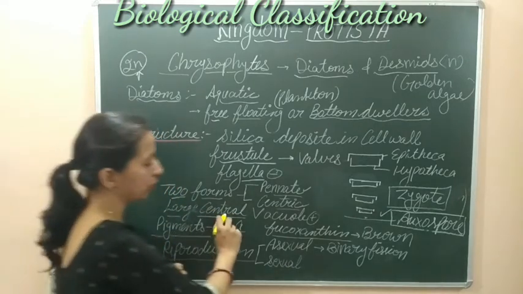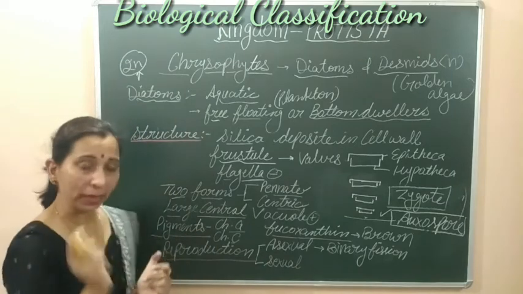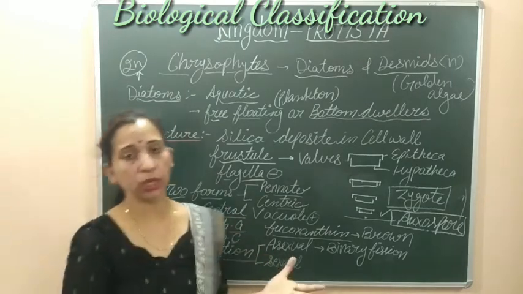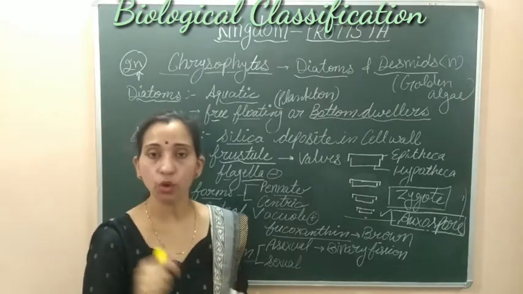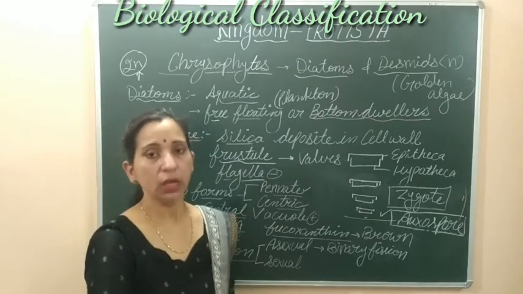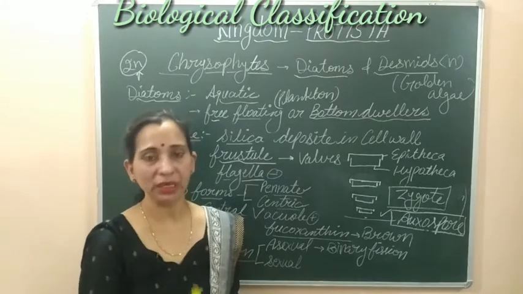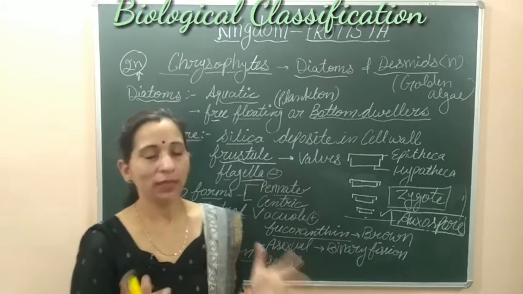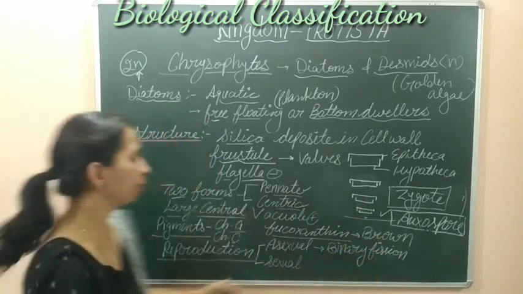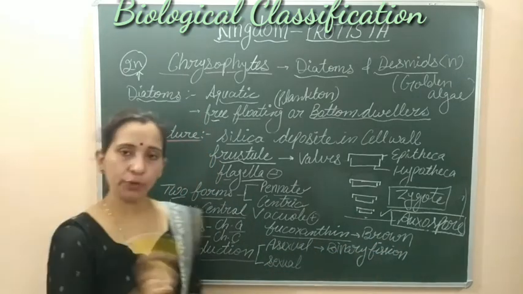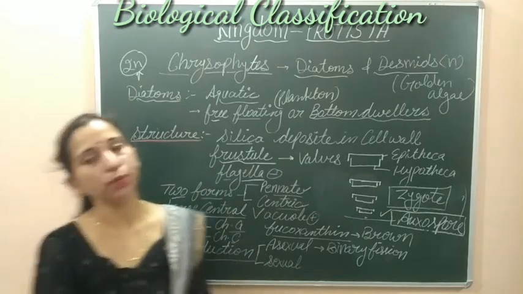They have a large central vacuole. They have pigments. The important photosynthetic pigments which they contain are chlorophyll a and chlorophyll c. They also contain fucoxanthin, which provides the brown color. That's why they have brownish, yellowish brown to greenish brown color. Next, they reproduce by asexual as well as sexual means.